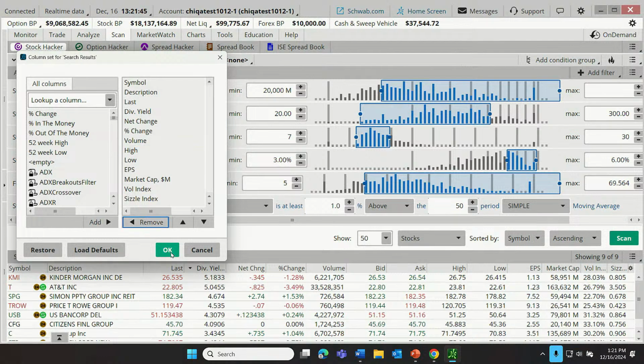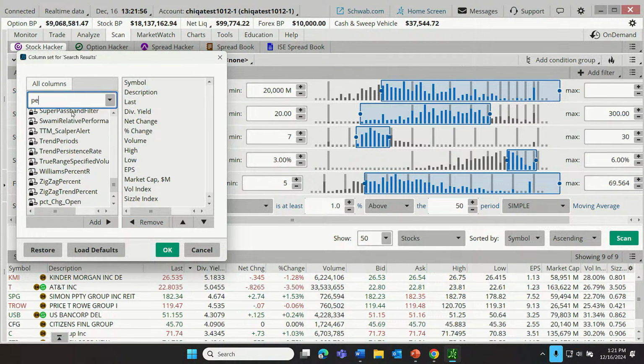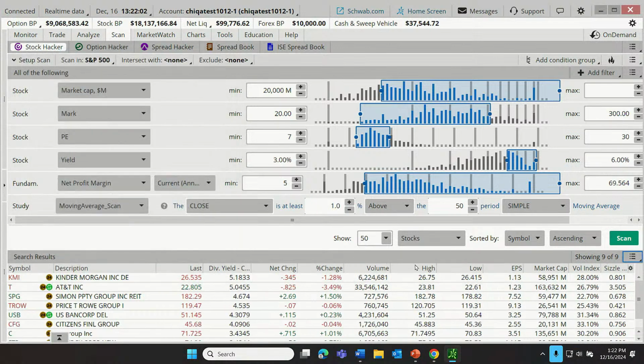There we go. And click OK, and just keep your eye on these columns. And we could replace them with all sorts of other potential columns here. So maybe they want to see, could be anything. I'll just let you explore that. Anyway, as we click OK, we've just removed the bid and the ask, and we've customized the search results.